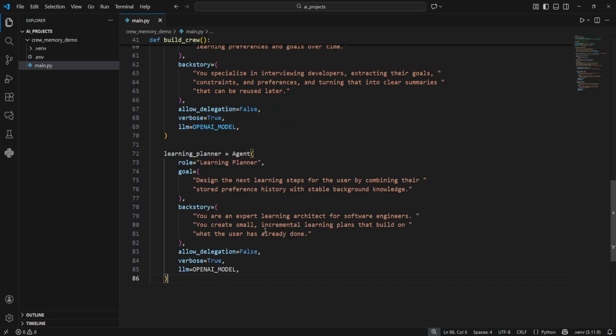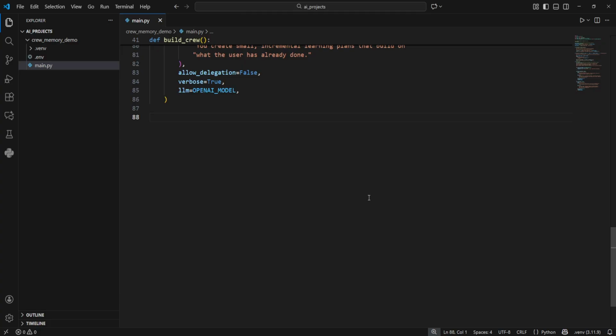The next agent is the learning planner. The learning planner has a complementary role. Its goal is to design the next learning steps by combining stored preference history with the user profile knowledge. Its backstory positions it as a learning architect for software engineers. We also set allow_delegation to false for both agents in order to keep things simple. We also set verbose to true so you can see what they're doing in the console. Both agents use the model defined in OpenAI model.